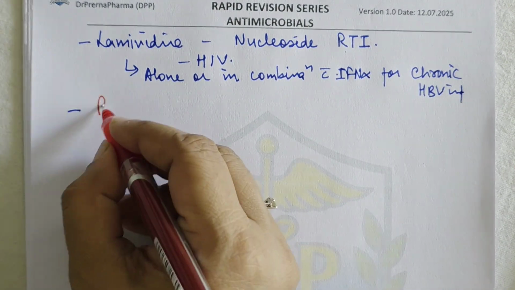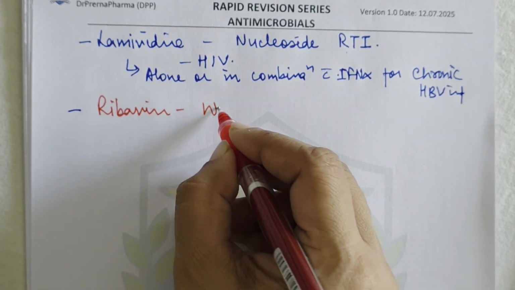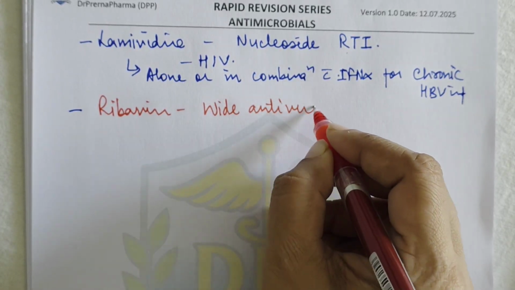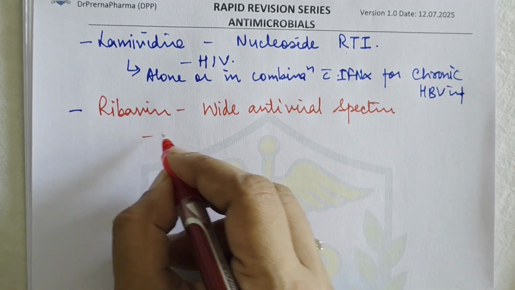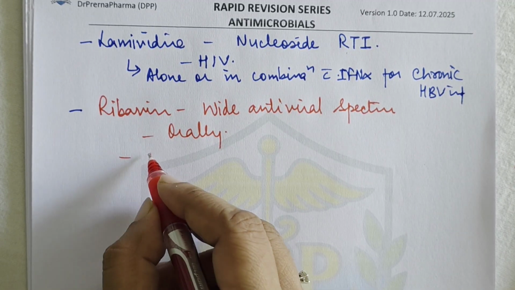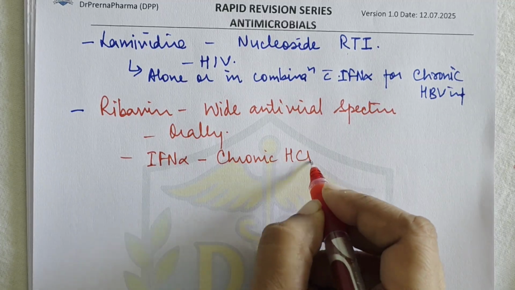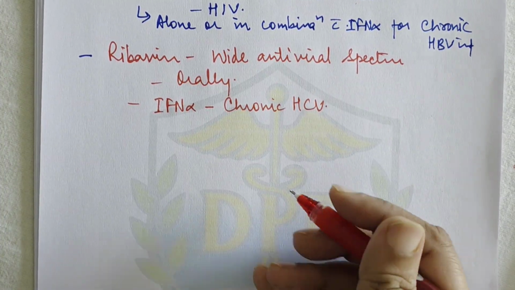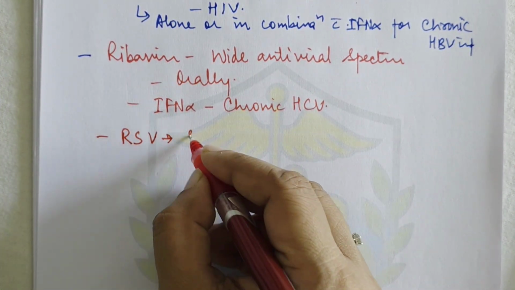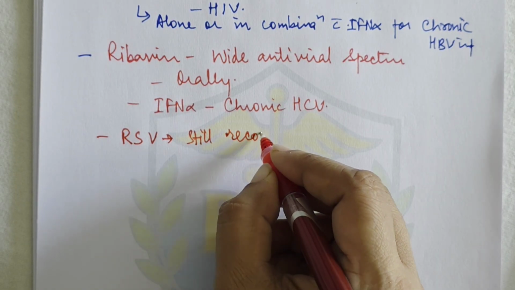Then another drug that we have to see is ribavirin. Ribavirin has a very wide antiviral spectrum. It can be given orally also. Then it is used with interferon alpha in chronic HCV infection. Although it does not have any effect in respiratory syncytial virus, still it is recommended.